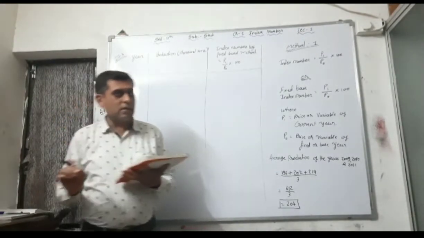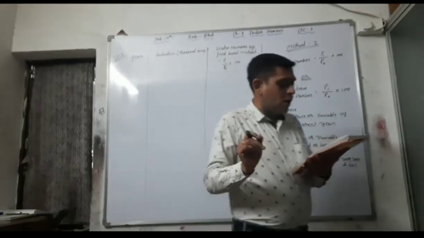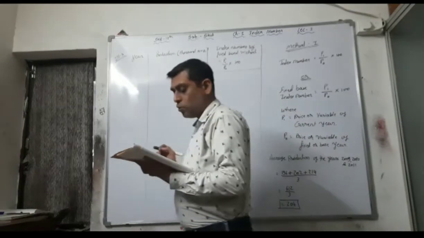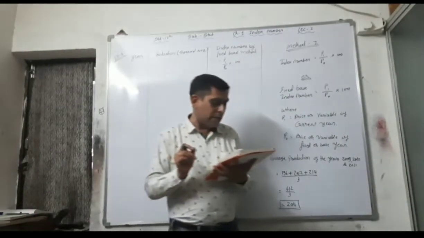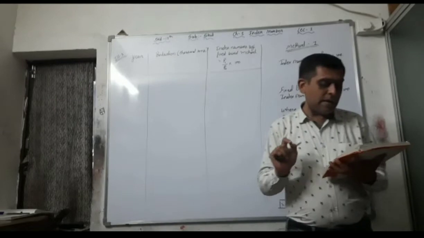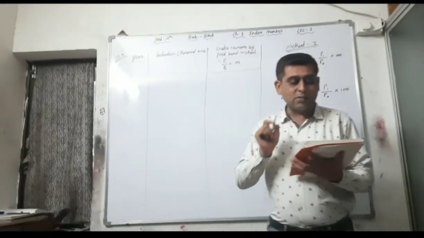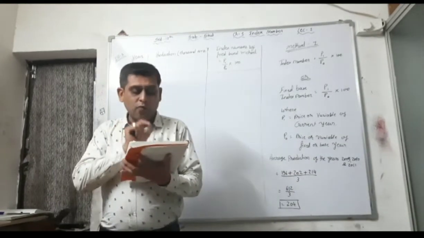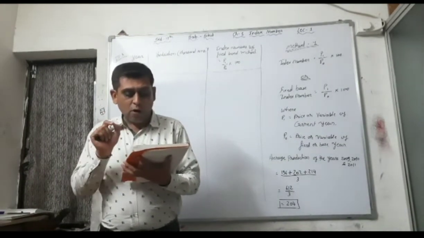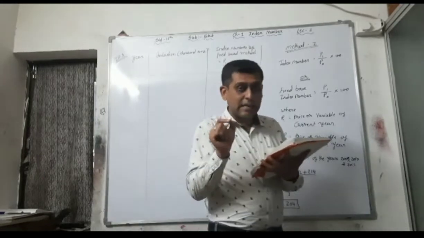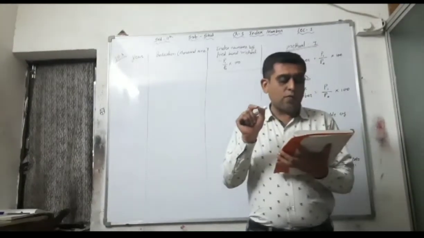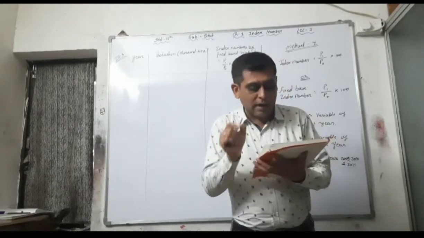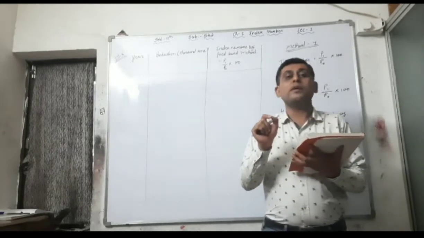First of all, read the question. The data about sugar production of a sugar manufacturing company from the year 2008 to 2015 are as follows. Prepare index numbers by fixed base method. Read the question and underline it. Fixed base method from this data by taking the average production of the years 2009, 2010 and 2011 as the production of the base year.